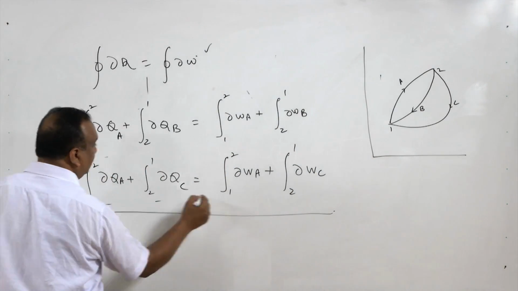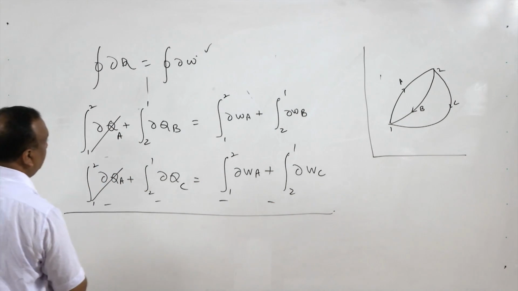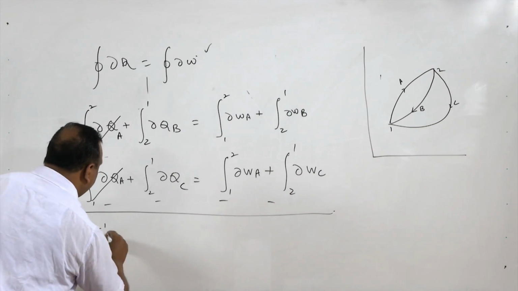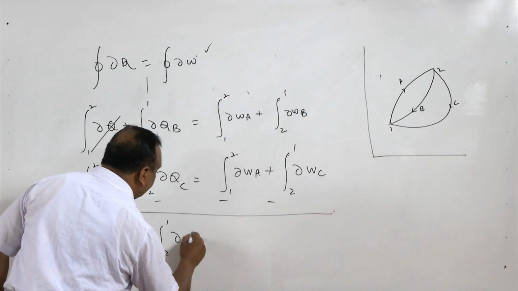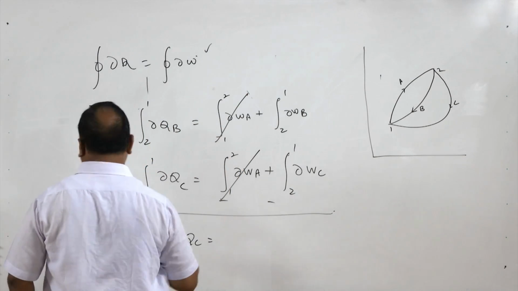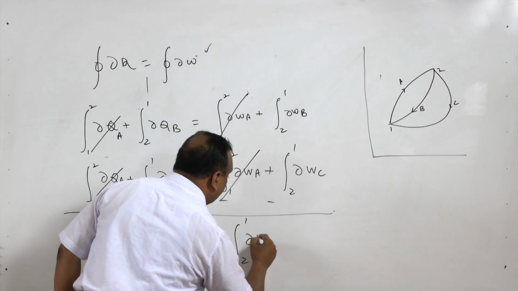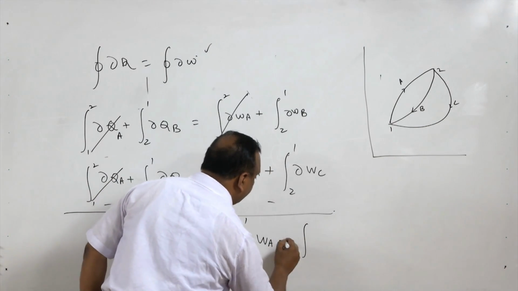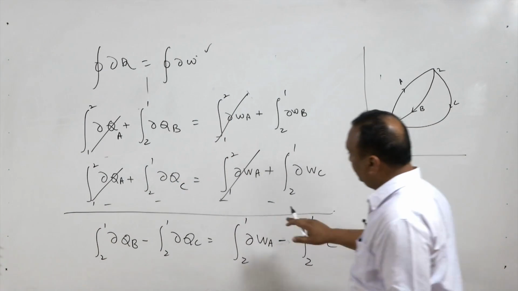So Q A will be cancelled out, right, and integral 2 to 1 delta Q B minus integral 2 to 1 delta Q C is equal to, and W A also will be cancelled out, so integral 2 to 1 delta W B minus integral 2 to 1 delta W C, right.